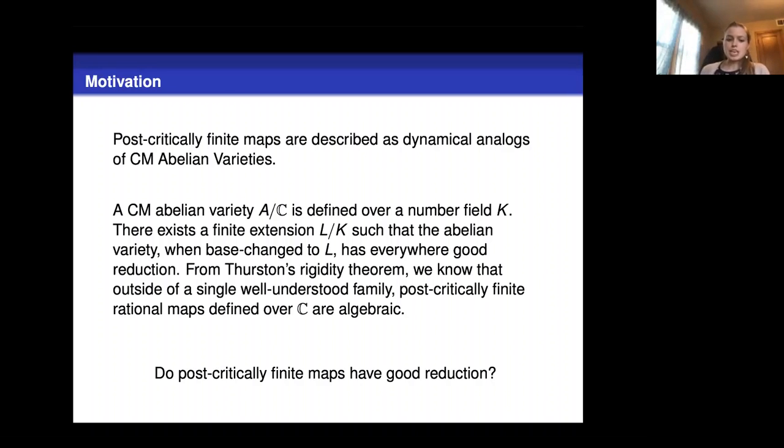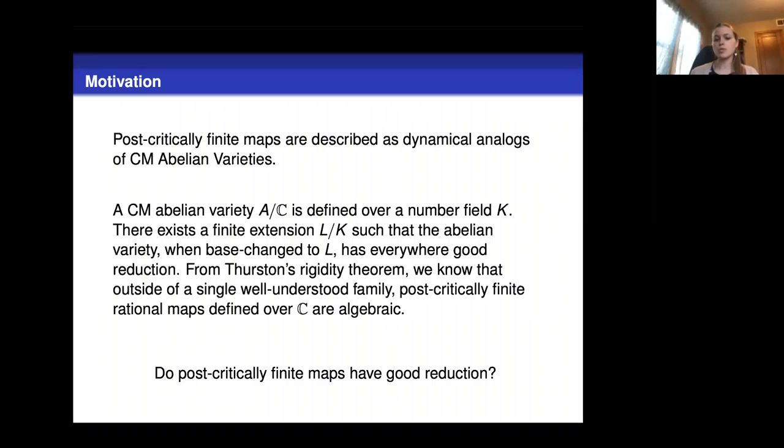So you might be thinking about your favorite post-critically finite maps. Maybe you know a unicritical map that's post-critically finite, like z squared minus 1. A lot of unicritical families, z to the d plus c. We like to look at those for post-critically finite examples. And those unicritical post-critically finite maps all have good reduction.